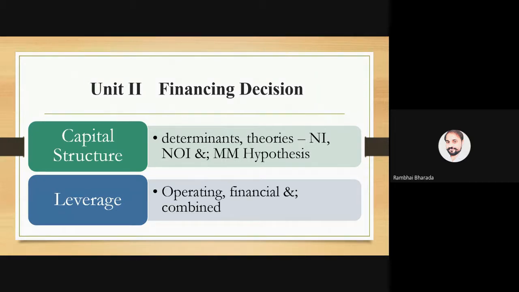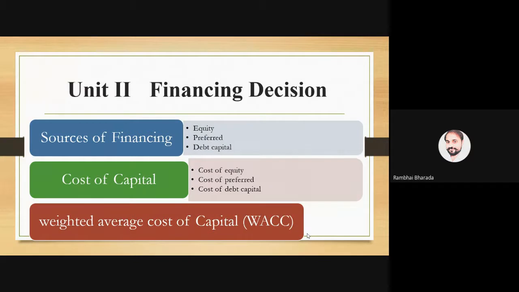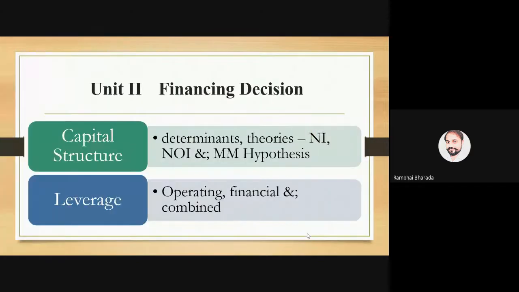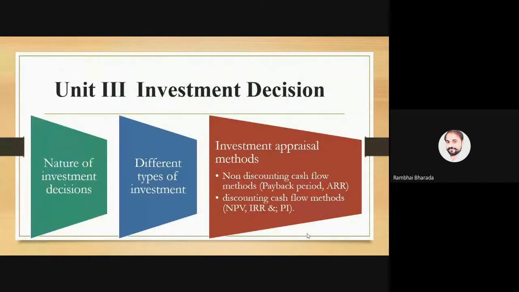And believe me, from the point of view of the practical aspect, the easiest part of this entire unit is leverage. So in unit 2 we have a total of 5 components. First is sources of finance, number 2 cost of capital, number 3 weighted average cost of capital, number 4 capital structure, and number 5 leverage. Okay, now moving to unit number 3.